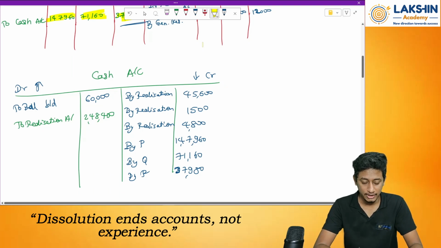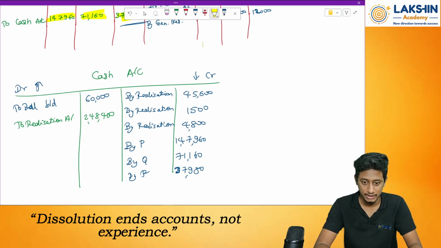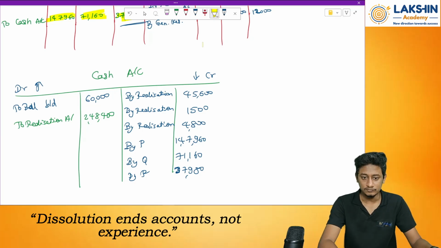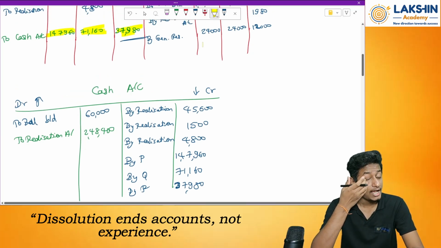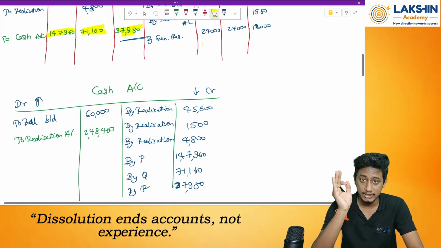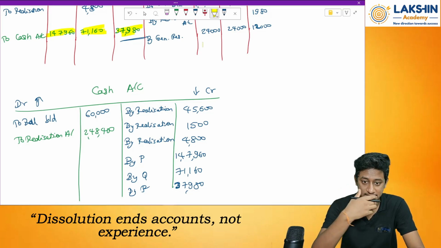60,000 plus 248,400 minus 45,600 minus 1,500 minus 4,800 minus 147,960 minus 71,160 minus 37,980. 600 rupees is the difference. How is that? Whatever cash account we have should be completely balanced. Let me just check.